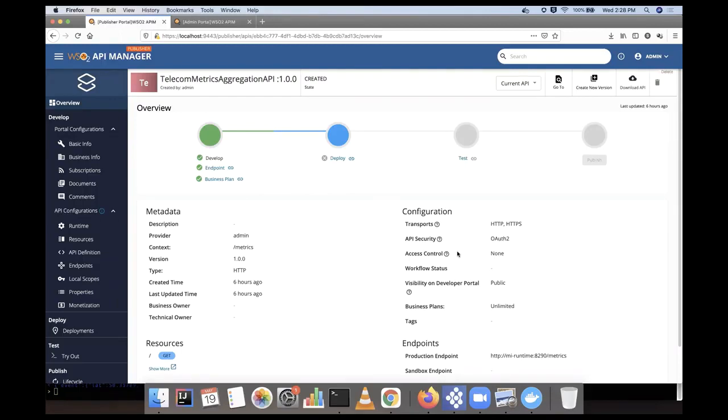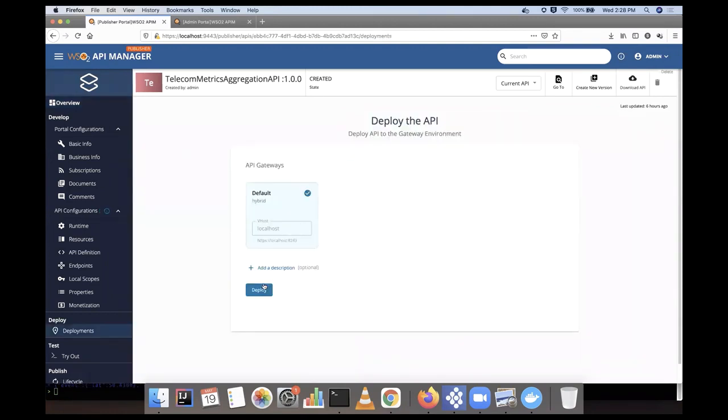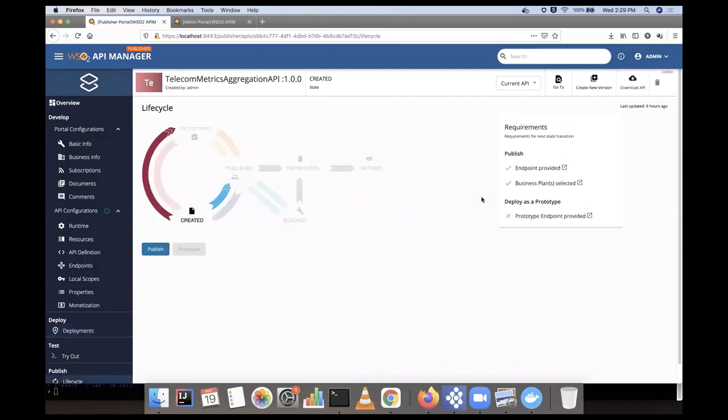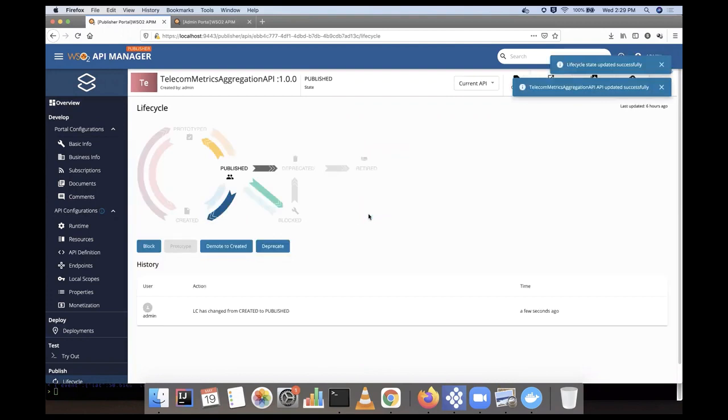As an API developer, you need to point to these integration services and convert them into APIs. So this is that capability. Now you can deploy this one like we did before. Then it's deployed, so now we can go ahead and publish this API. Just like that, with a few button clicks, I was able to convert my integration service into a managed API.